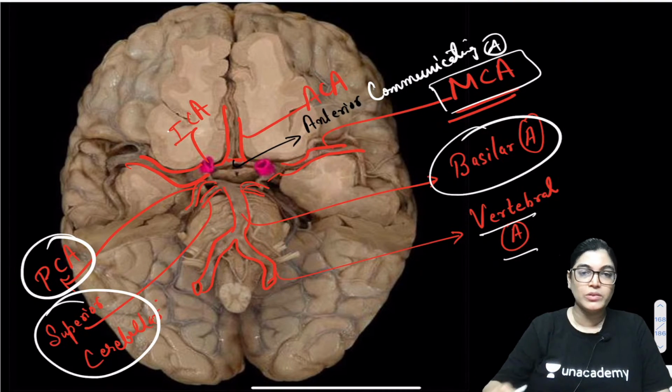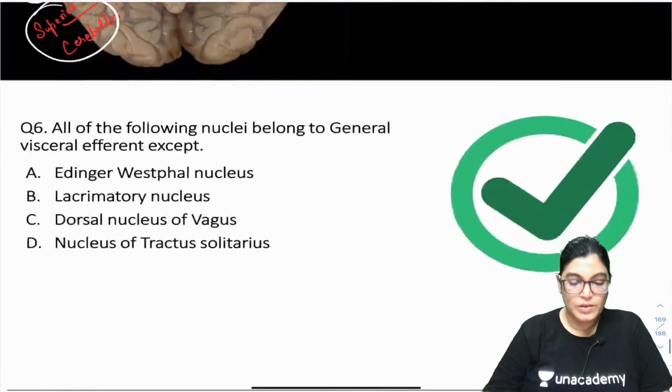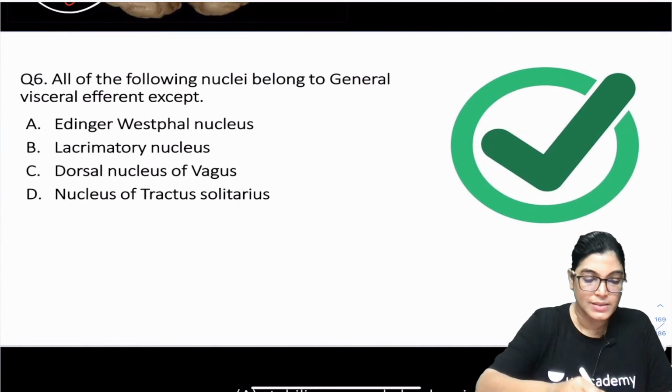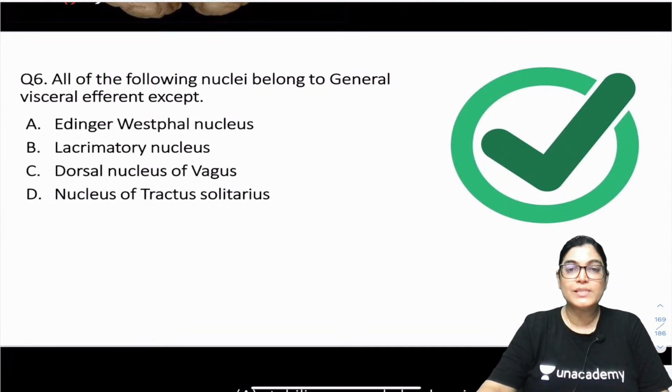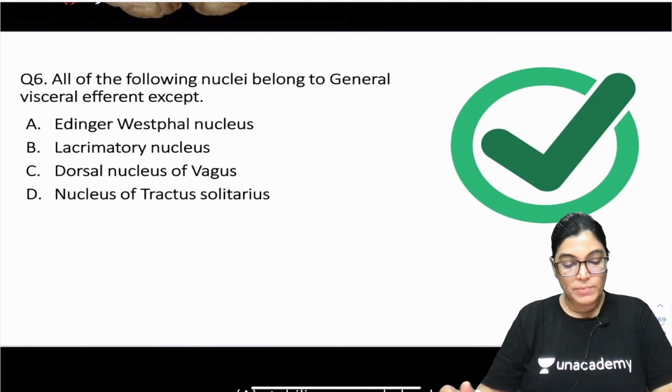Okay, let's move on to the next MCQ now. Which of the following nuclei does not belong to the general visceral efferent group?